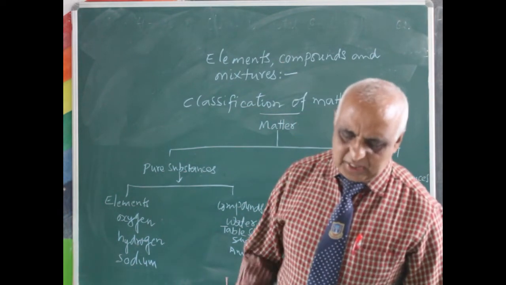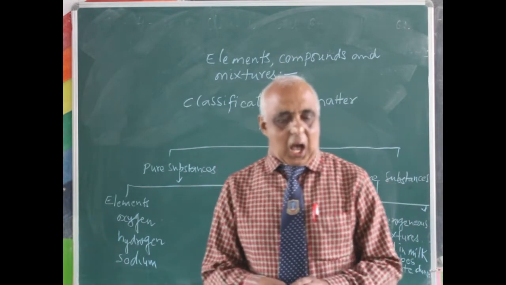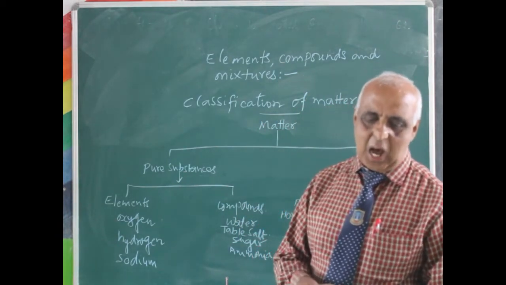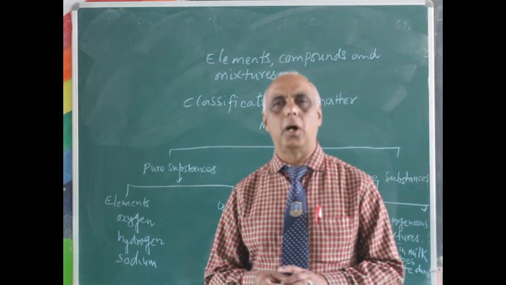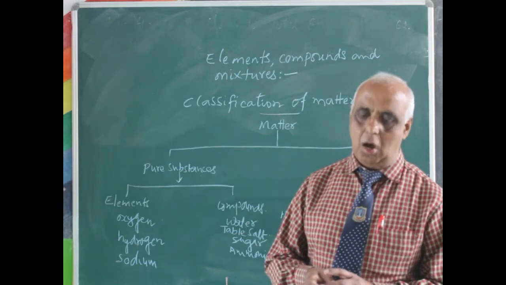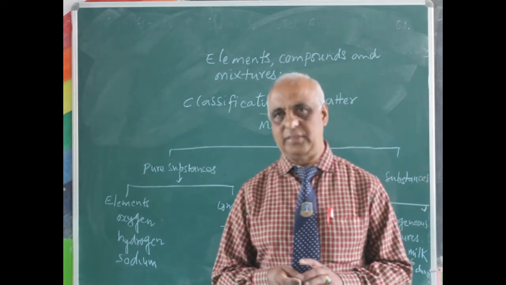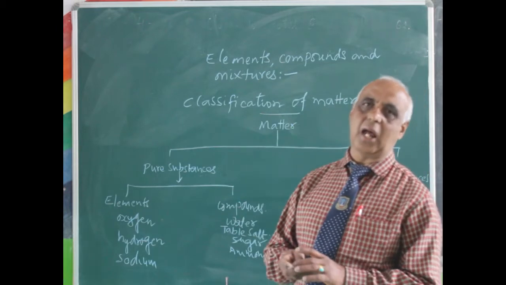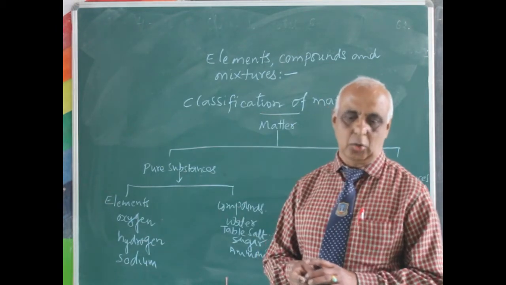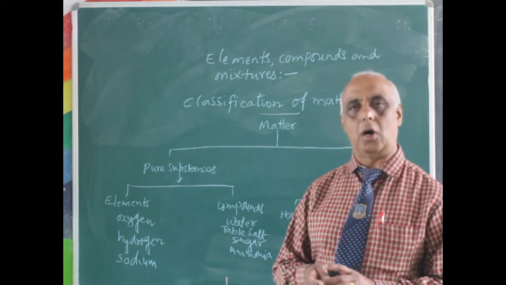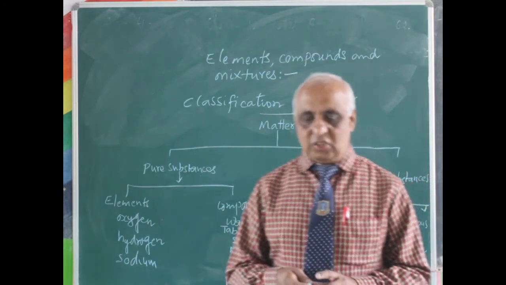Pure substances are defined as substances that are made up of only one kind of atoms or molecules. Once again I repeat, pure substances are made up of only one kind of atoms or molecules.